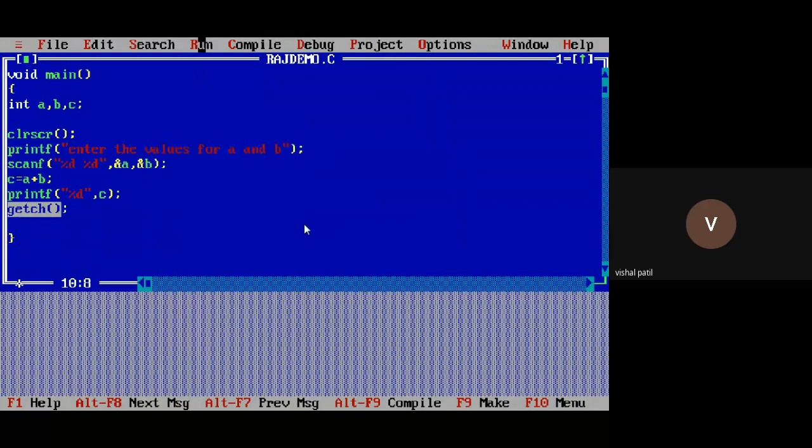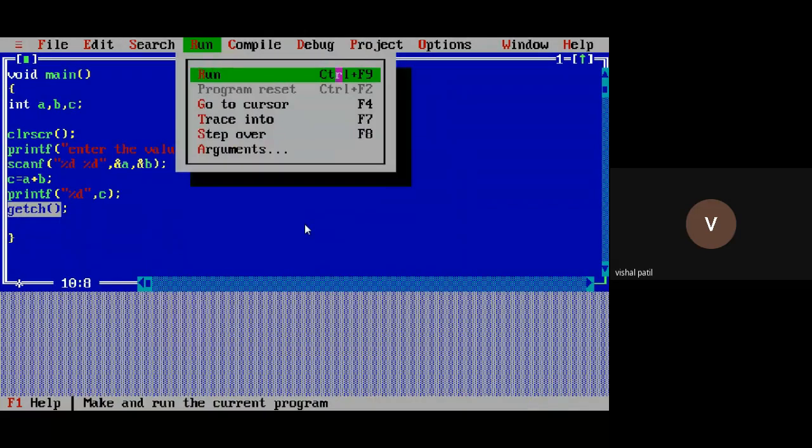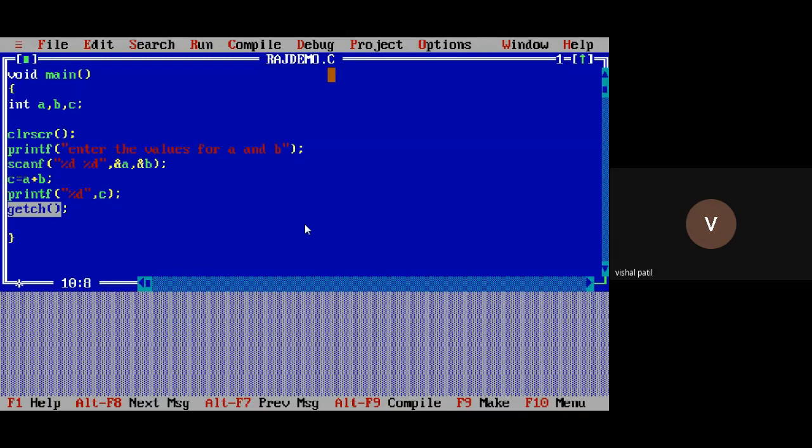And from here, you can run. What is the shortcut key? Control plus F9. You can give input as 12 and then 12, then you get the output. Then to exit from here, press enter. After pressing the enter key, you'll come out of that program.